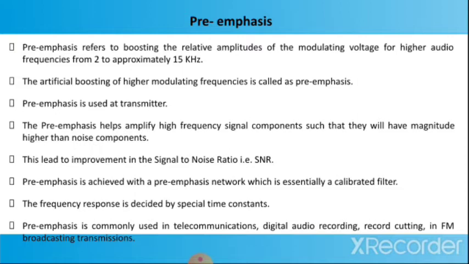Pre-emphasis is used at the transmitter side. The pre-emphasis helps amplify high frequency signal components such that they will have magnitude higher than noise components. This leads to improvement in the signal to noise ratio, which is also called SNR. Pre-emphasis is achieved with a pre-emphasis network, which is essentially a calibrated filter. The frequency response is decided by specific time constants. Pre-emphasis is commonly used in telecommunications, digital audio recording, record cutting, and in FM broadcasting transmissions.